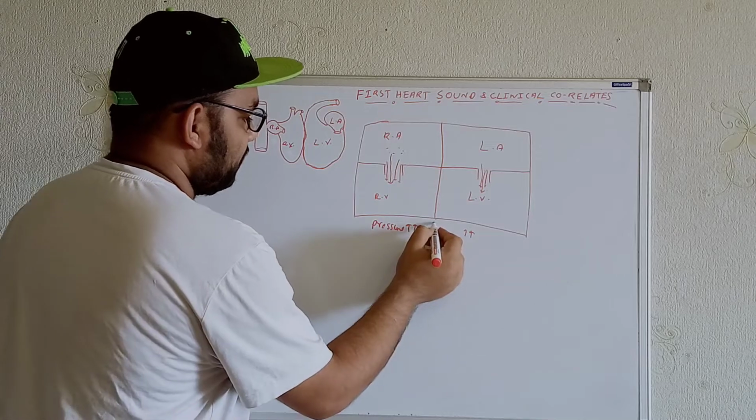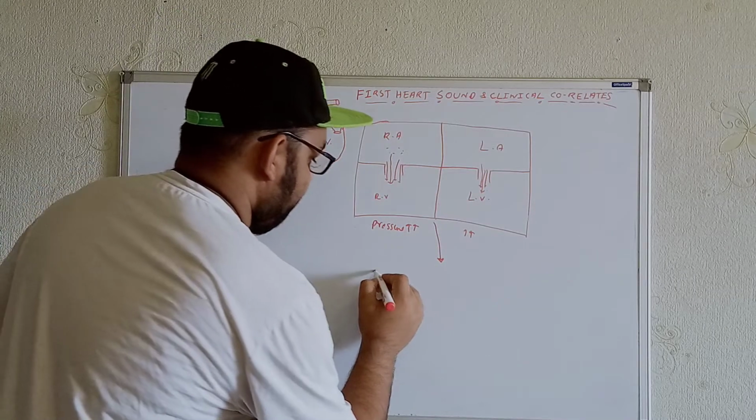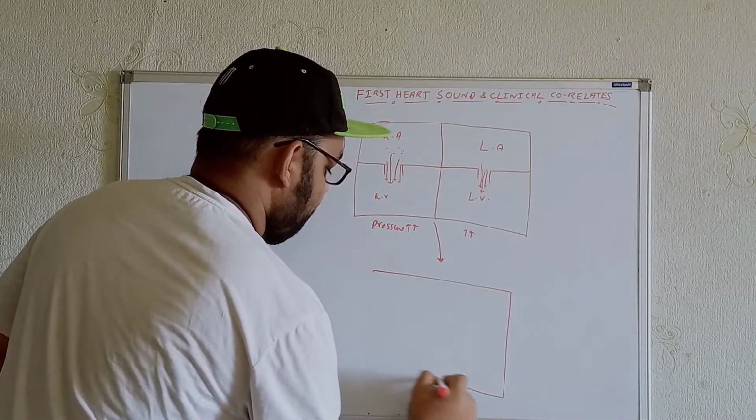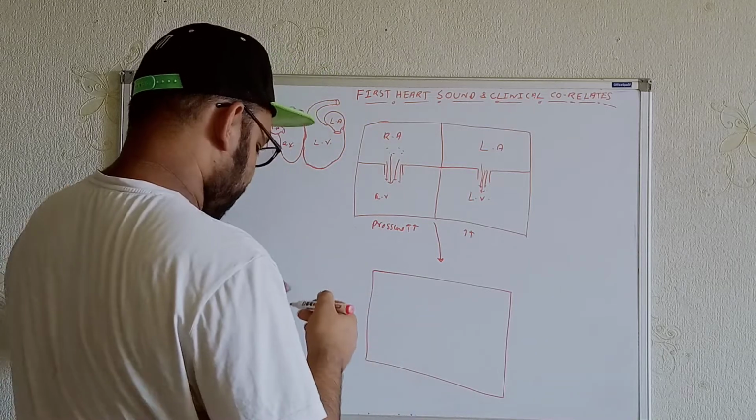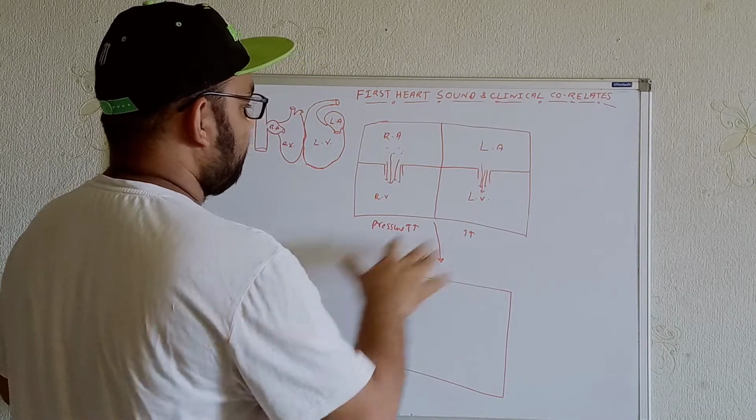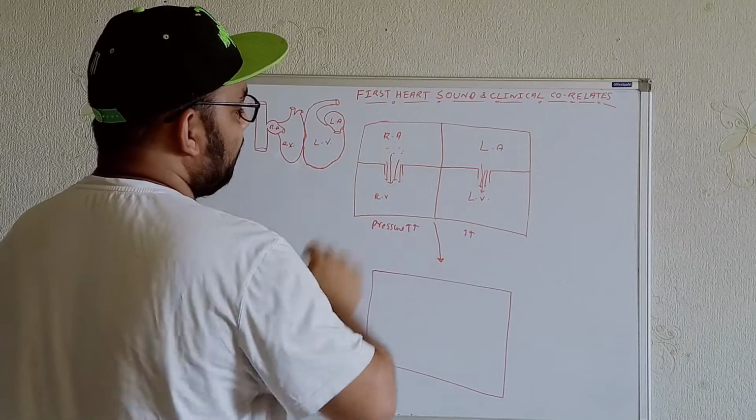Let me show over here. There will be closure of both valves, the bicuspid valve and the tricuspid valve.